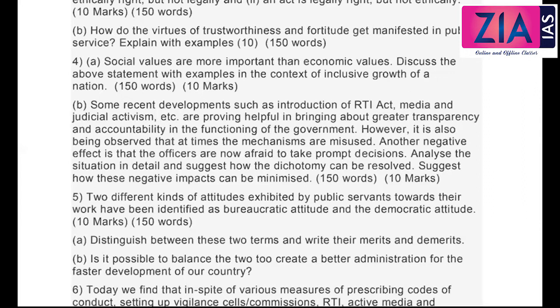Okay, so next one, the fourth one. They're talking about social values being more important than economic values. Discuss the above statement with examples in the context of inclusive growth of the nation. See, we don't want to say that one is superior over the other. Obviously, economic values are also required. Both will go hand in hand. Economic values are important for development, and at the same time, social values are required.